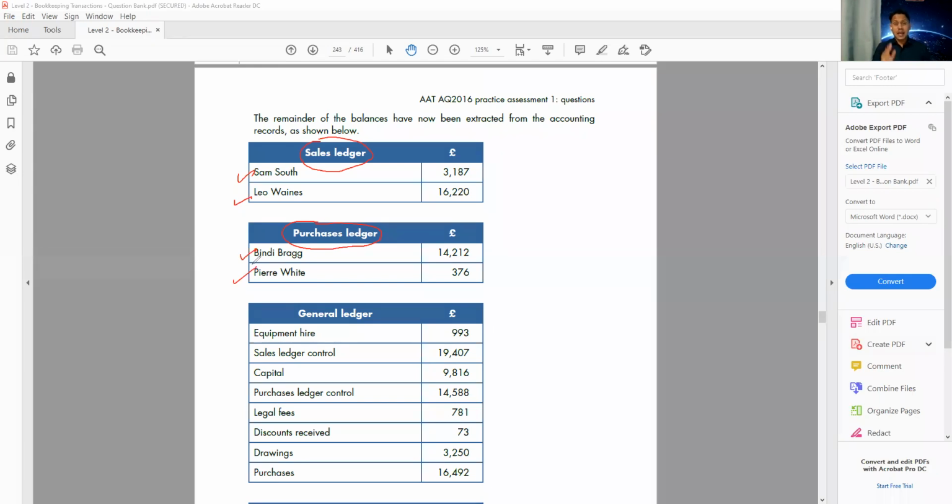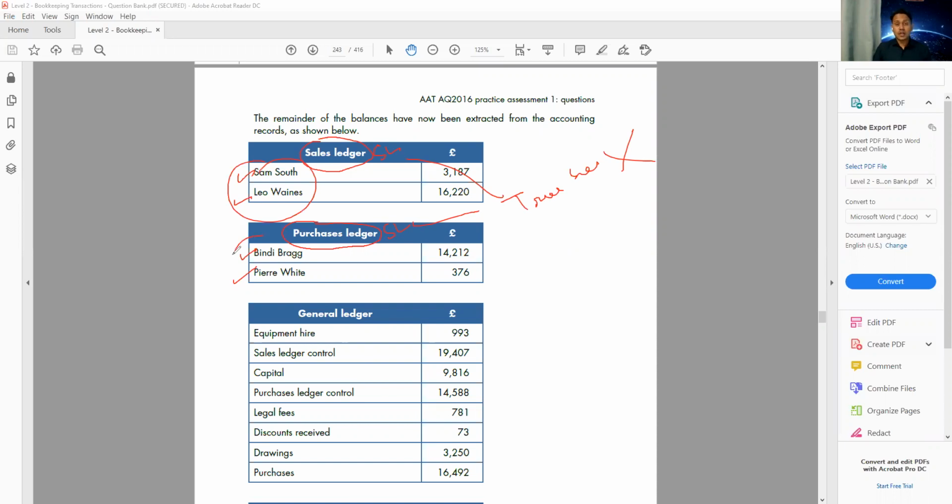I see the names. Now remember that individual ledger or subsidiary ledger, we never take to the trial balance. They don't come on the trial balance. Trial balance, these two will never come. Remember that. Individual balances we never take to the trial balance. We don't take anyone's name on the trial balance.